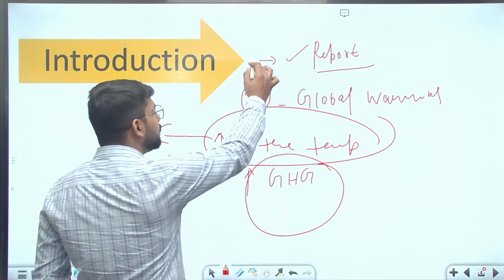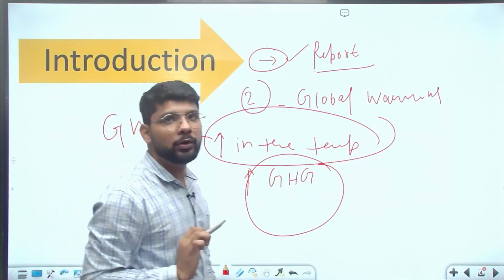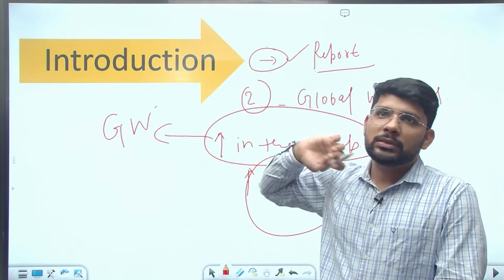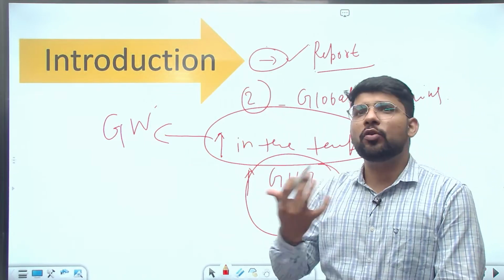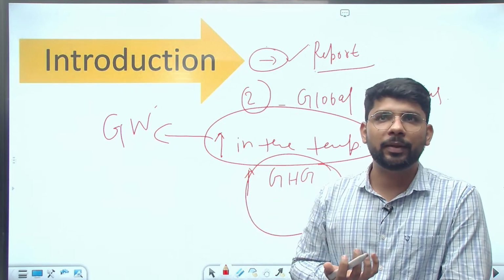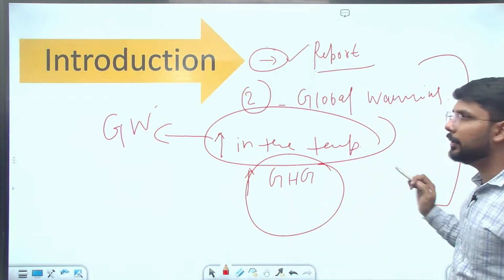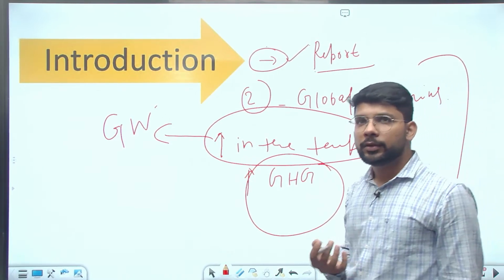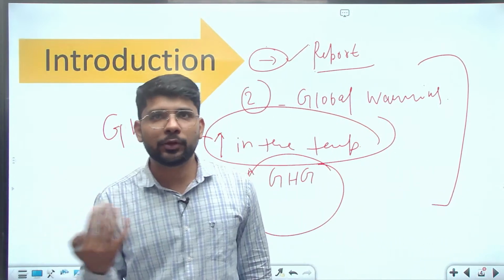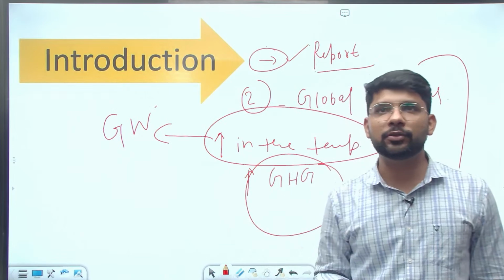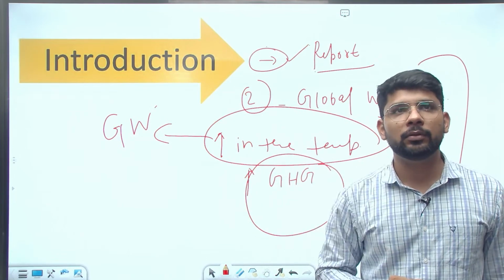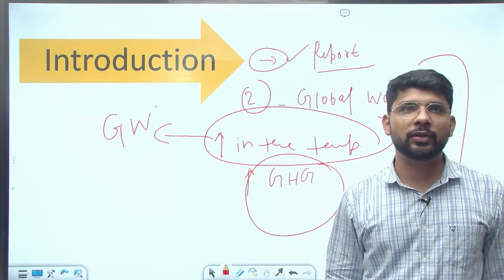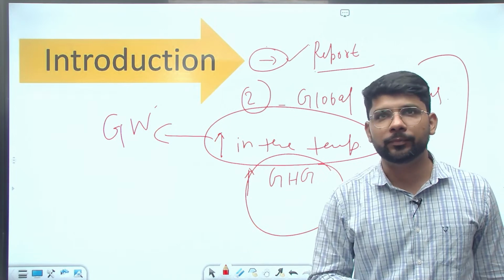Okay, so first, the major idea: if we have a good report related to global warming, like the IPCC, we can write the reports and give a brief about global warming. If we don't have the reports, हमें याद नहीं है report के बारे में, we can directly explain global warming, that's an increase in the temperature of Earth due to anthropogenic action, due to agriculture, due to industrial pollution, which lead to an increase in the greenhouse gases in the environment, and which finally lead to global warming. So this is the introduction you can write for this question. I hope this is clear to everyone.